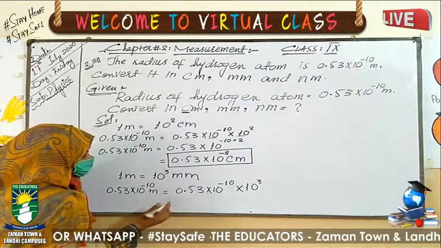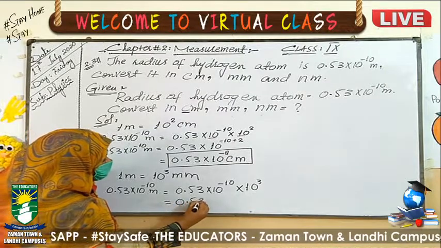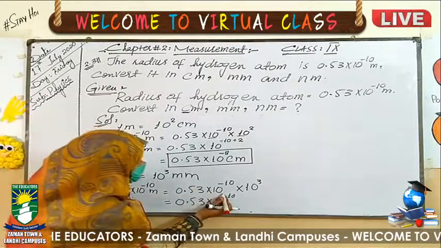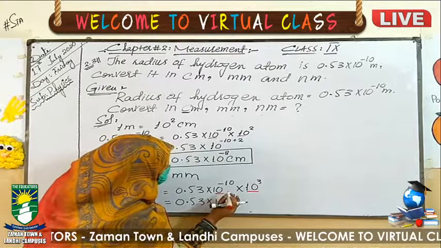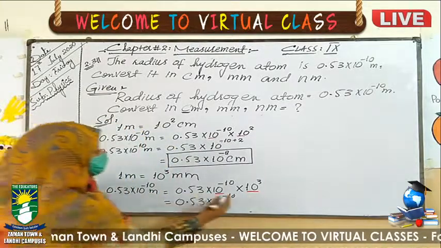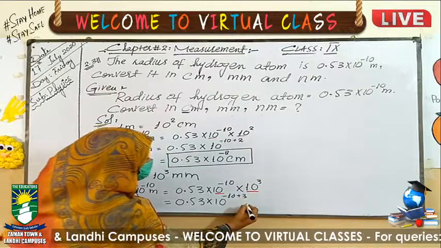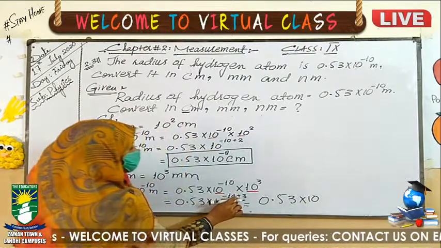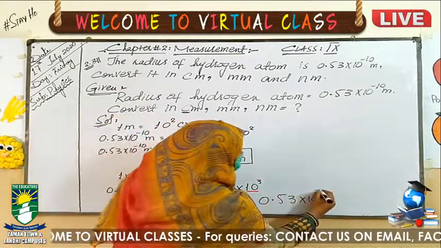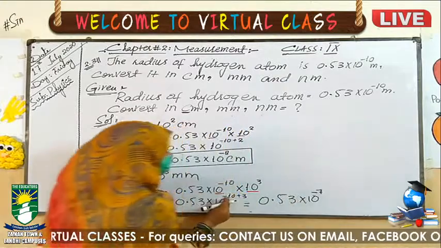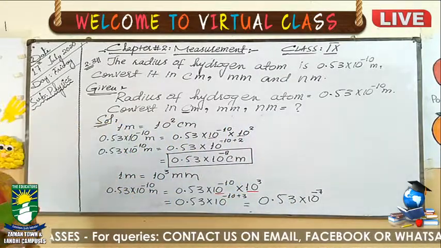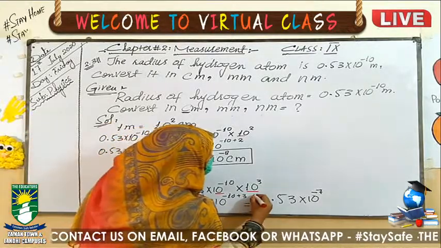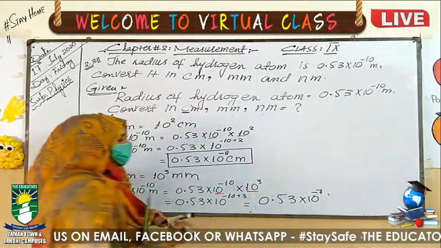Now your answer will be 0.53 exponent minus 10. These both bases, 10 and 10, are the same, so their powers will be summed together. Minus 10 plus 3. Your answer will be 0.53 exponent minus 7, because 10 minus 3 is 7, and the sign will be negative because the higher powered value has the negative sign. You will do this in the next step, but I have solved it here. Now the given quantity in meter has been converted into millimeter.